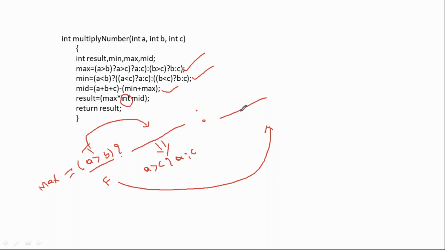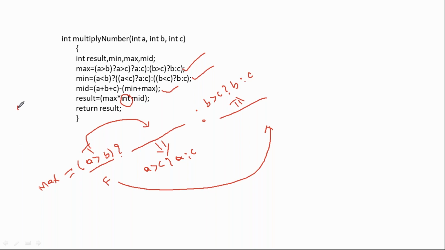Now this portion they are filling with another one. If A greater than B condition is false, so B is bigger in this case, then we are comparing here B greater than C. B is already bigger than A. Now we are comparing B greater than C. If this condition is true, obviously B is bigger. If this condition is false, C is bigger. C is bigger, right?